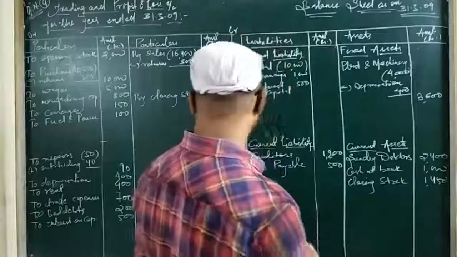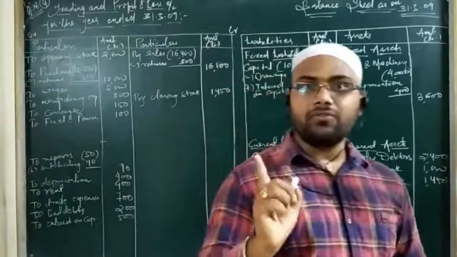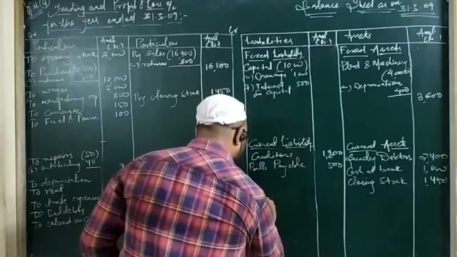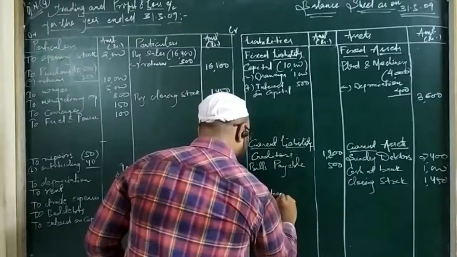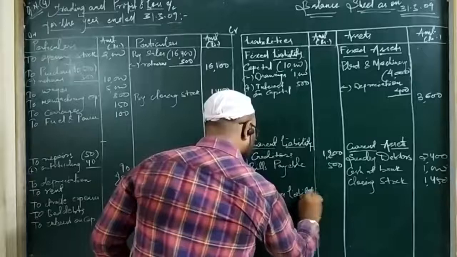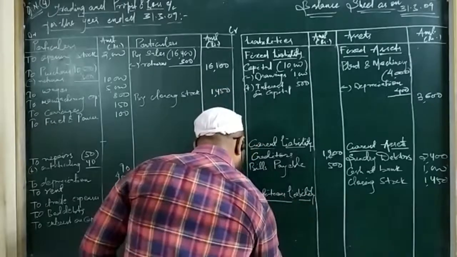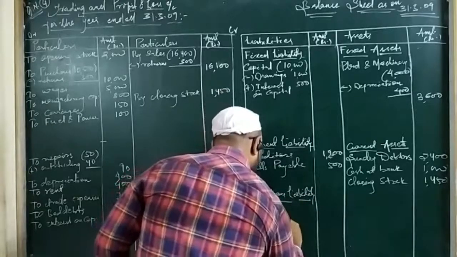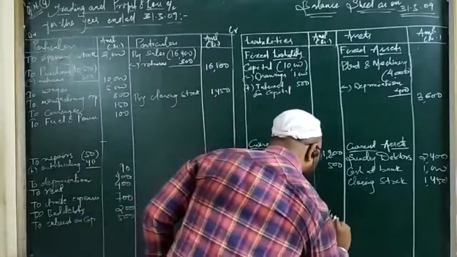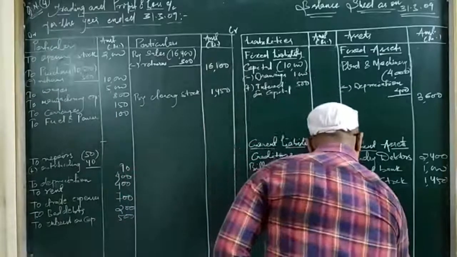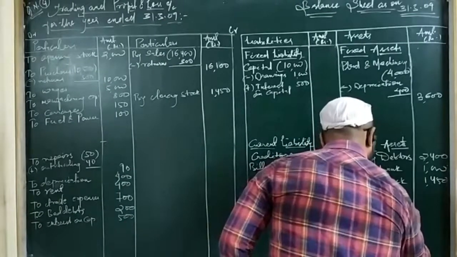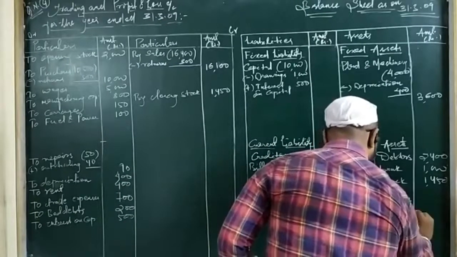Now the second treatment for this adjustment is that outstanding expenses are a fictitious liability. So we will put it on the liability side of the balance sheet. Here we will write fictitious liability, that is outstanding repairs. So outstanding repairs is 40 rupees. If we do not have a fictitious asset also, we will just put a hyphen or nil, as I told you in our other questions also.